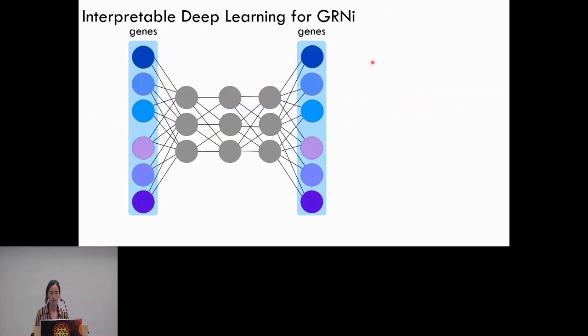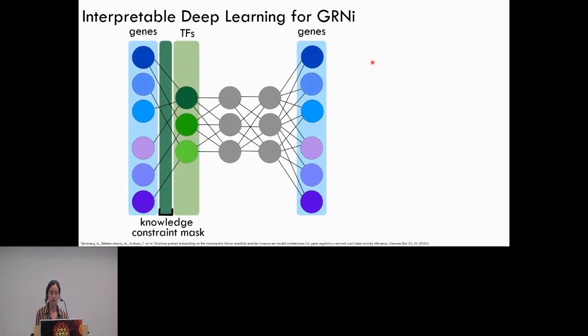So bringing back this idea of causal modeling, if we just use a deep learning framework, we could correlate changes in gene expression with each other, but this isn't really learning a causal transcription factor regulating which genes gene regulatory network. And so we'd like to be able to interpret our model to know precisely which transcription factors are actually regulating which genes. And so the interpretable deep learning architecture for gene regulatory network inference that I'm using is based on an autoencoder model that I worked on previously and we developed in our lab. It was published in Genome Biology this year.